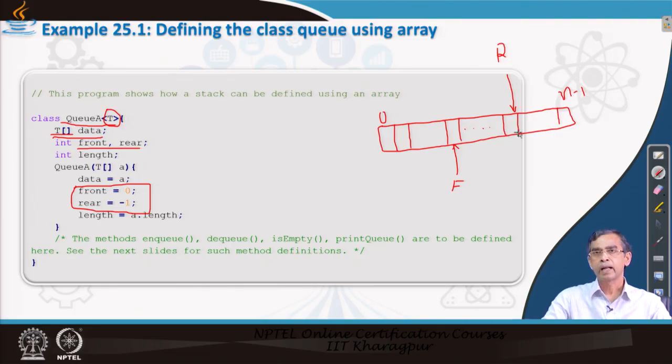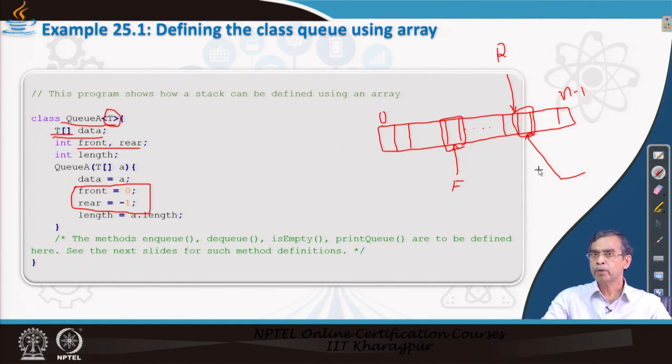The next element will be added where r points to next, so this is the next location for the next element to be added into the queue. On the other hand, if we want to delete an element from the queue, it should be deleted exactly from the location f, the front pointer.